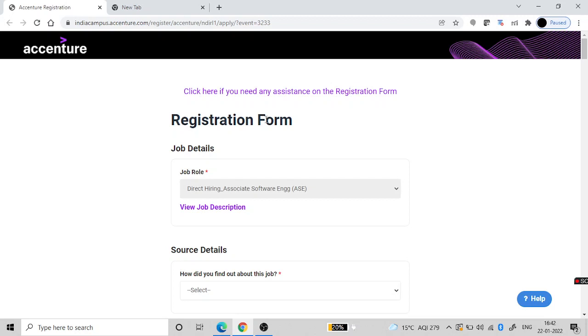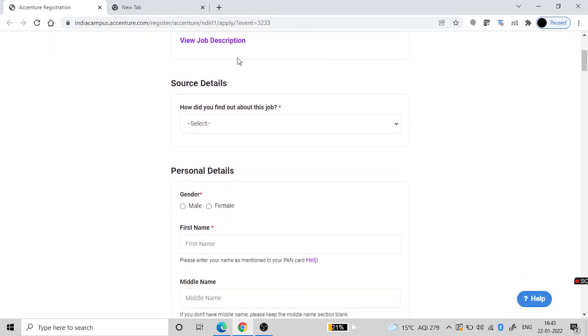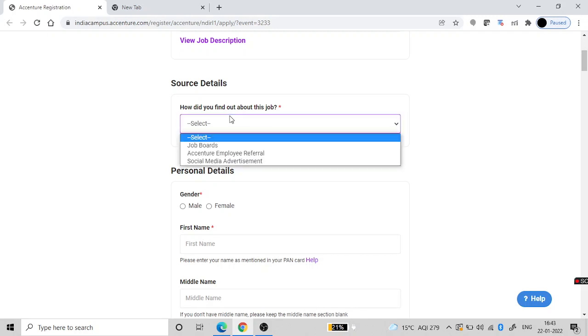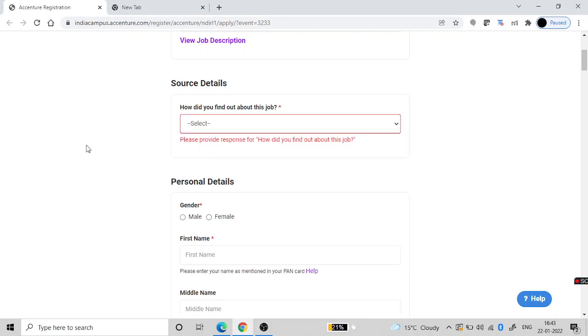On your screen, this is the registration form to apply. The link of this registration form is given to you in the description. First of all, it is asking you about the job title, and you can click here to view the job description. The job description includes everything that I mentioned earlier. It is asking how you found out about this job. You can say job boards, social media, or a referral from a previous employee.